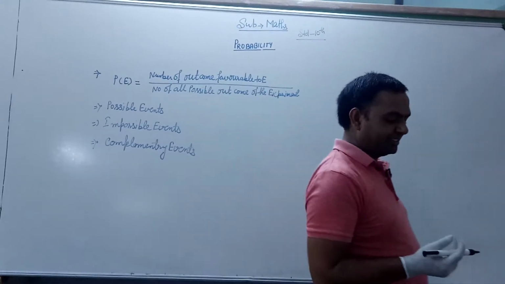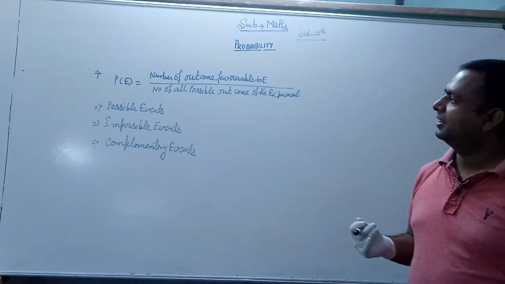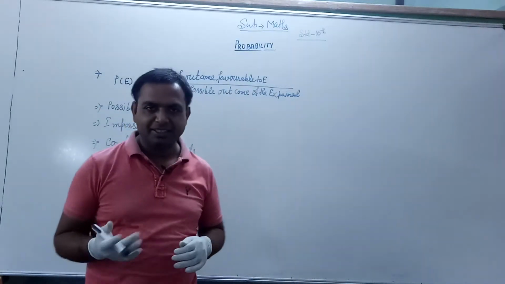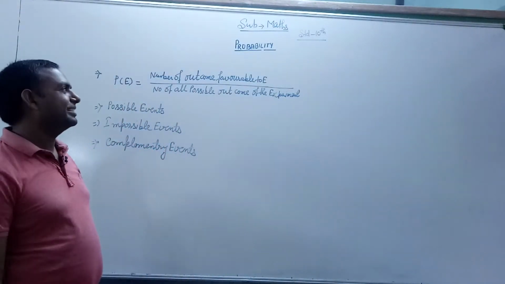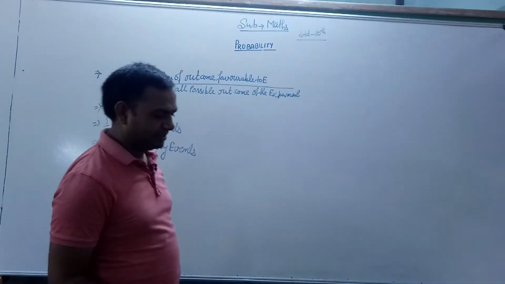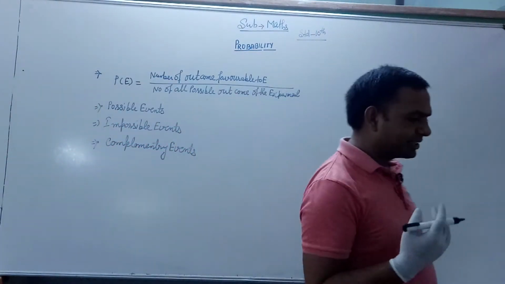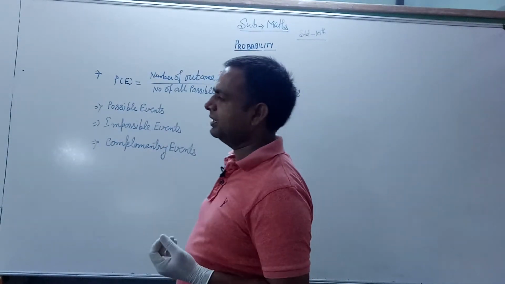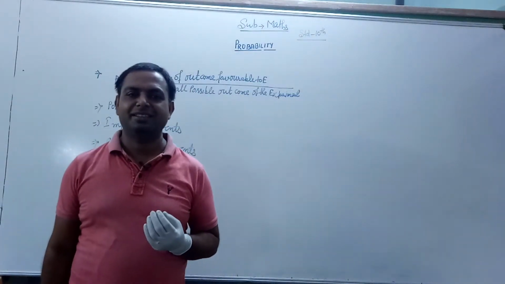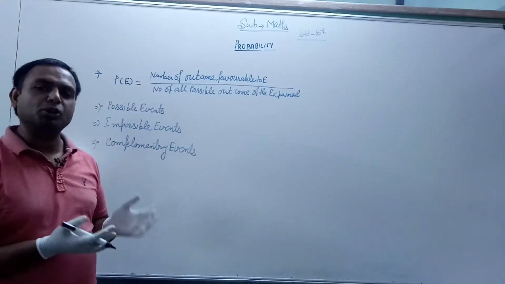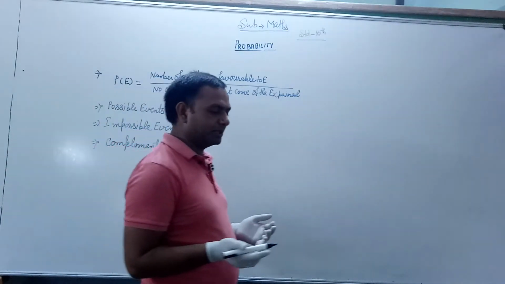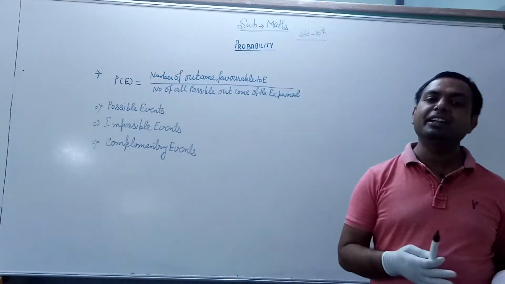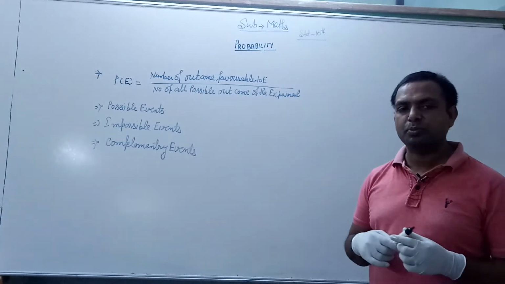After completing the quadratic equations, we start the next chapter. The next chapter is probability. First, we understand what probability is. Probability means, suppose that you are doing any work. Some work is possible and some work is not possible. So what is the probability that the work will be done or not done? This is called probability.